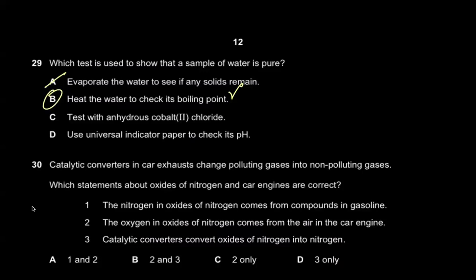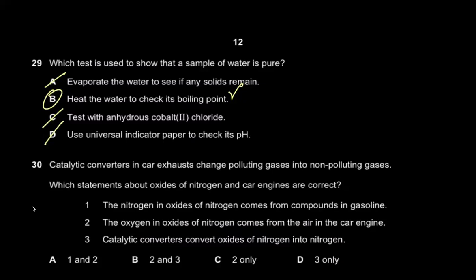And if you check C and D out, test with anhydrous cobalt chloride. No, testing with anhydrous cobalt chloride is a test for the presence of water. It's not the test for purity of water. If you add cobalt chloride, it changes color, right? It goes from blue to pink. That means that water is present. That does not mean that it's pure, right? If you take muddy water and add anhydrous cobalt chloride to it, it's going to change color and tell you that water is present, right? So C is wrong.